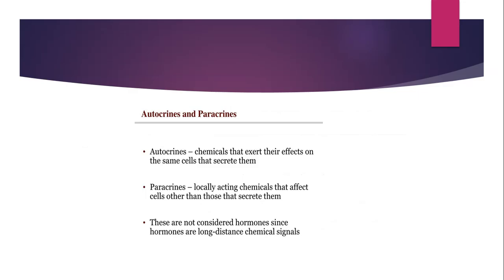Again, a very important but a very basic and simple slide about autocrines and paracrines. What are autocrines and paracrines? Autocrines are basically chemicals that exert their effect on the same cell. For example, a particular cell released it, but it released it for its own self, to perform its own functions, right? When you talk about paracrines, they release their substance; however, rather than acting on the cell which secreted it, it travels a certain distance, and its functions are on another cell. So this is the difference between an autocrine and a paracrine, right?